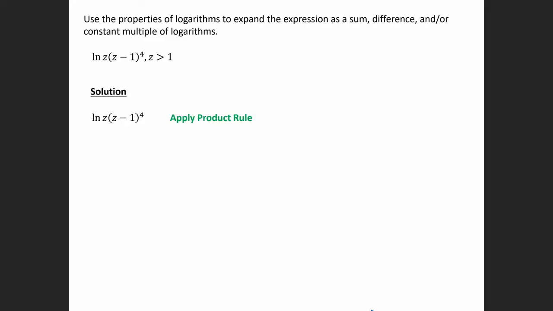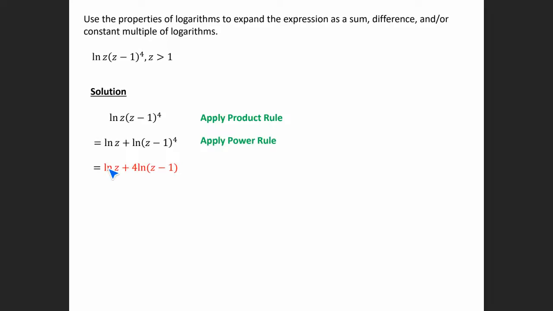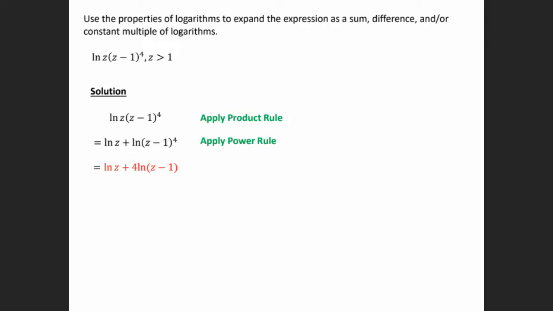And the product rule tells us we can separate it as natural log of z plus natural log of (z minus 1) to the 4th. Then you want to ask yourself, can I simplify further? Well, I see an exponent here, so I can apply the power rule. And the power rule says that I can take that number to the front. So I'm going to have natural log of z plus, I bring my power to the front, 4 natural log of (z minus 1). Any questions on that one?